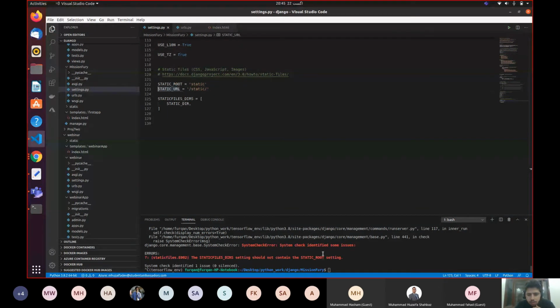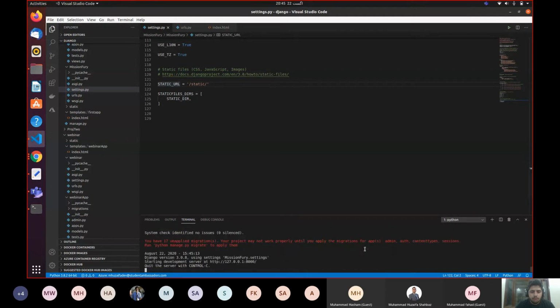System check shows some issues. Settings file: the static directory setting should not contain the static root setting. Okay, it's saying this line is giving me an error. Let me remove this line and now try again. Okay, now it worked. So now it's working.